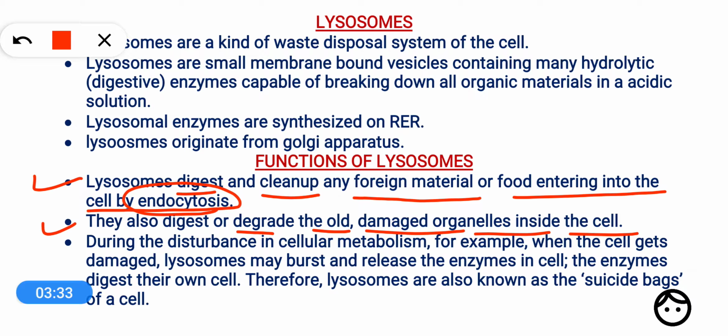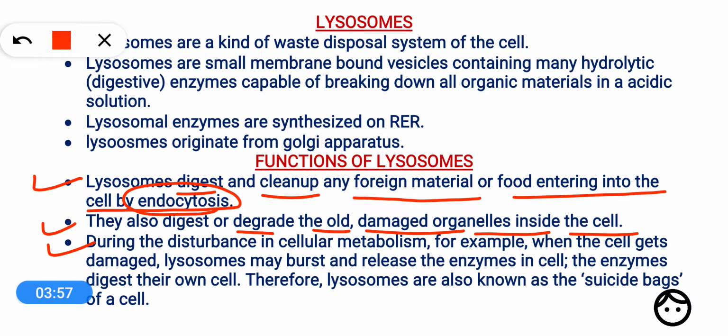So if there are some cell organelles inside the cell which have become very old, which are not functioning properly, these are also degraded by the lysosomes. Okay, and after degradation, the simple materials which are produced are used as nutrients by the cell.